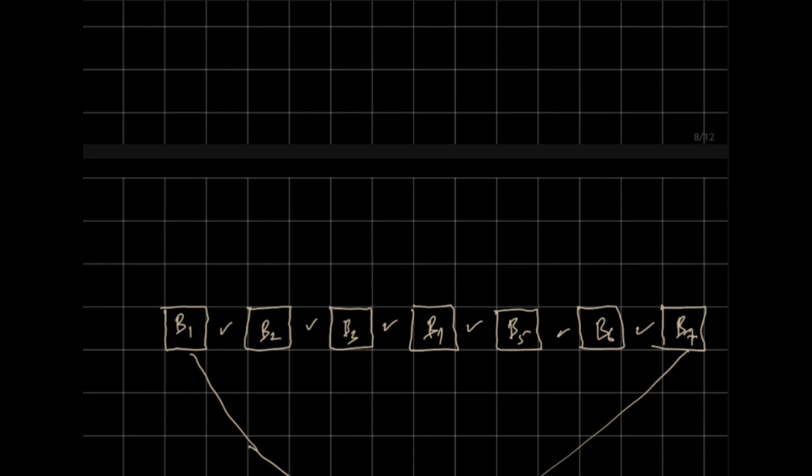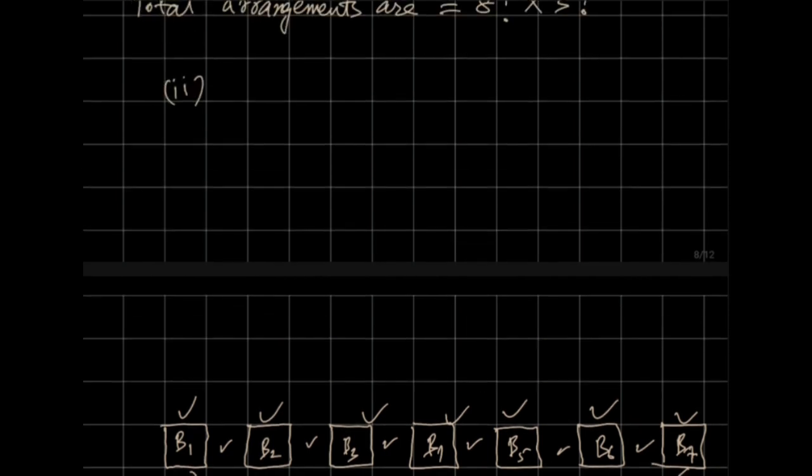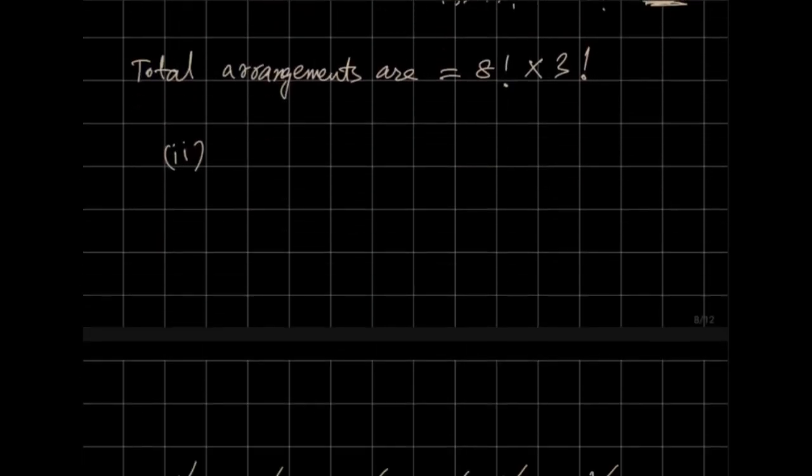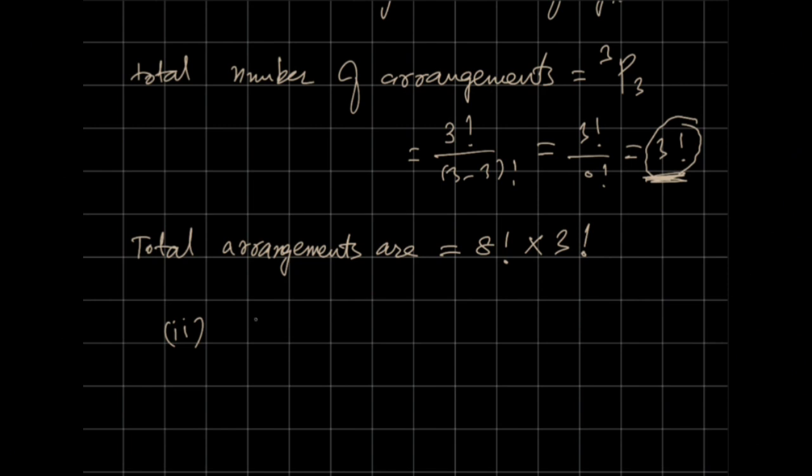How many positions are there for girls? There are 6. First, we will arrange 7 boys in positions 1 to 7. Then we will arrange girls between them.